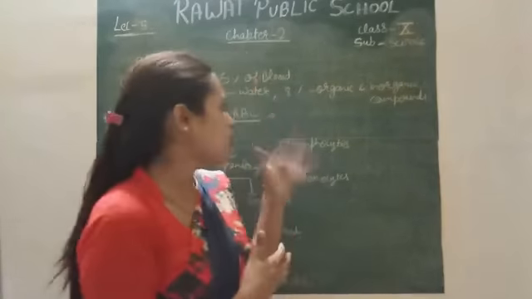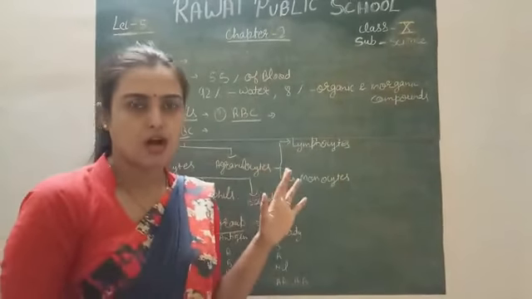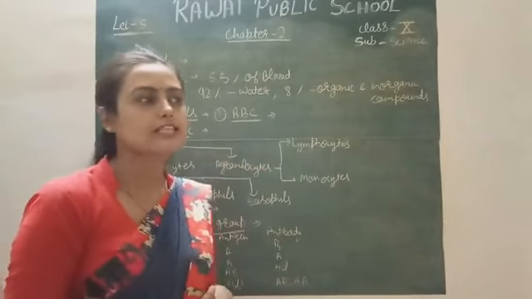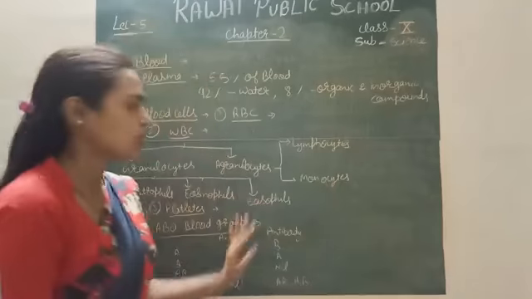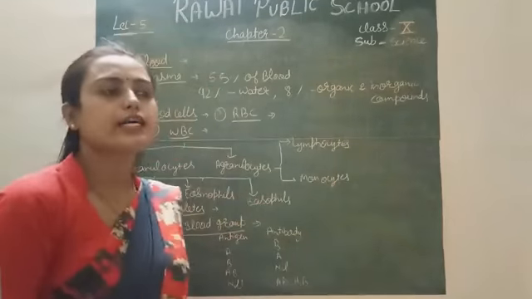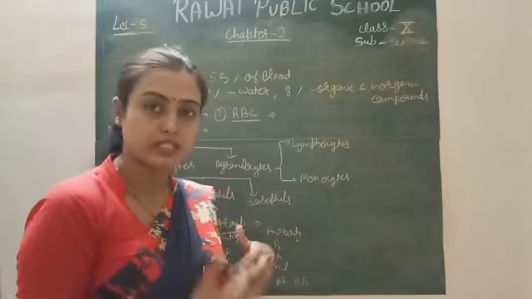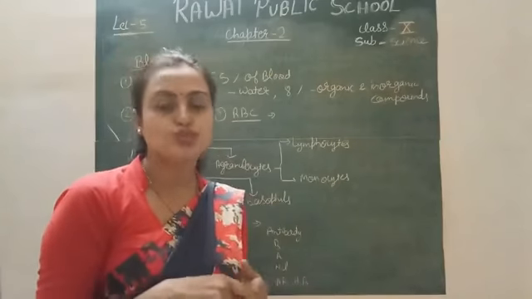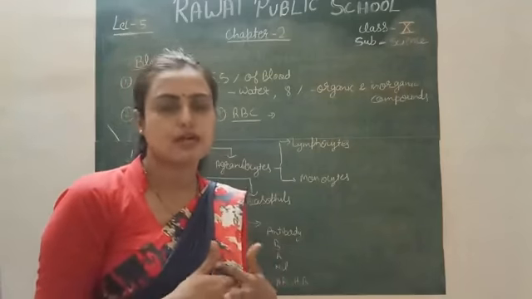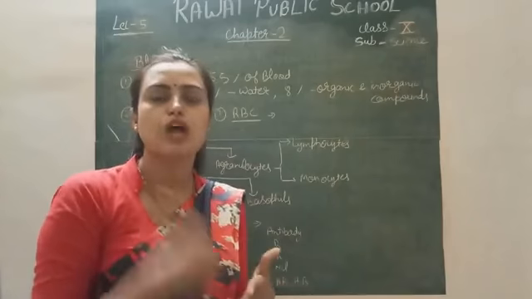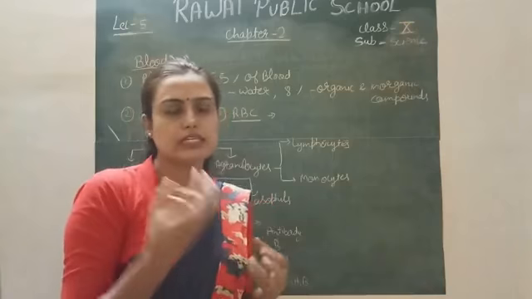One more thing about the RBC is that 90% of the blood is made up of RBC cells, and these RBC cells have a maximum lifespan compared to the other cells of the blood. They survive approximately 120 days. After the 120 days, these RBCs break down and go into the liver. Here in the liver, the hemoglobin pigment is reused for the manufacturing of new RBC cells, and these